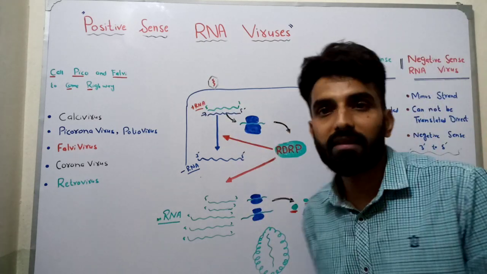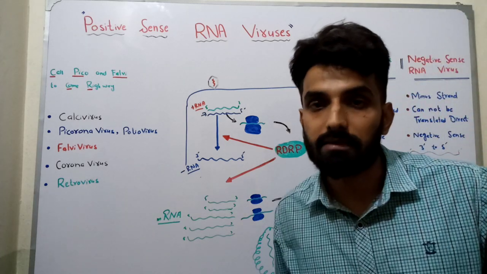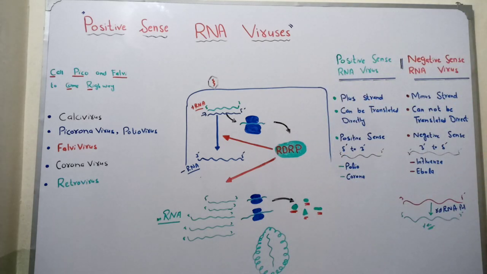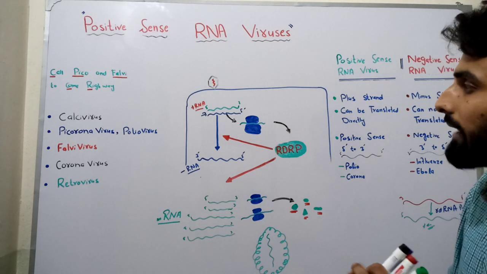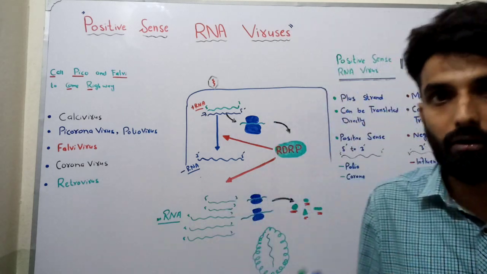Now this virus is ready to go out and infect other nearby cells. So this was the process of replication of positive sense RNA viruses. It is not as complicated as negative sense RNA viruses, which is a little bit complicated.